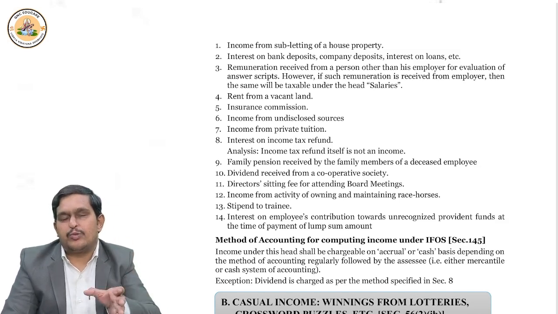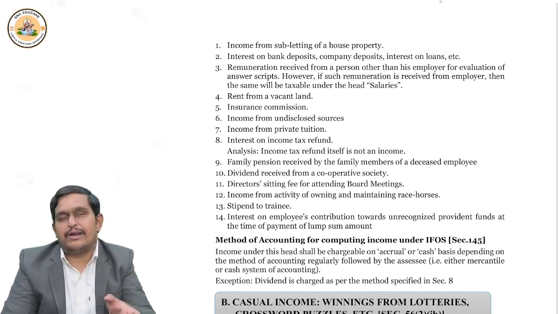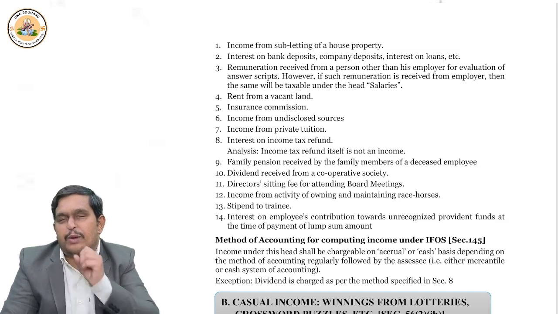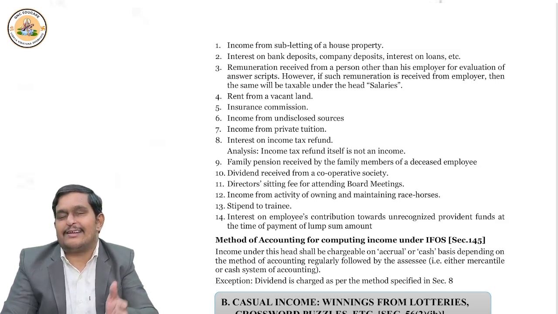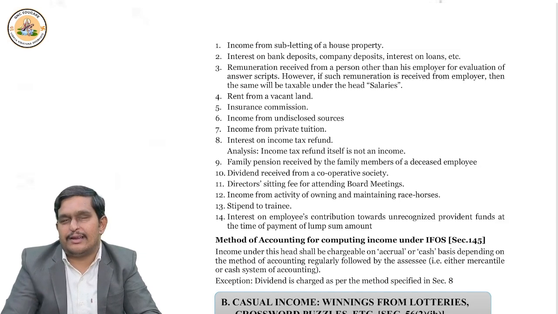Suppose house property is given on rent by the owner, then it is taxed under salary. But if, sorry, if the house property is given on rent by the owner, it is taxed under income from house property. Yes, this is right. But if the tenant again lets it, we call it subletting. Subletting of house property is taxed under income from other sources, because the tenant is not the owner. So house property section 22 conditions are not satisfied. Okay, then shall we continue with the discussion?